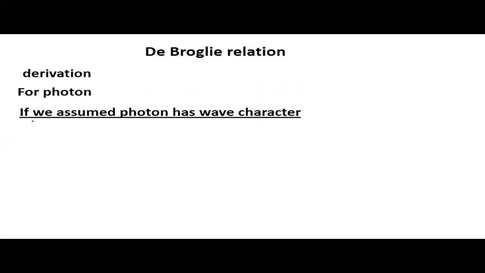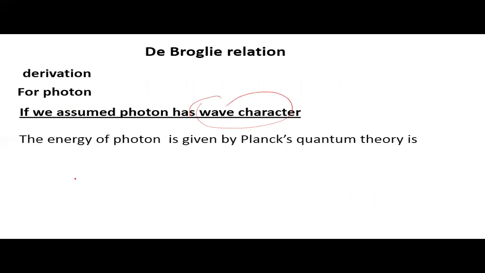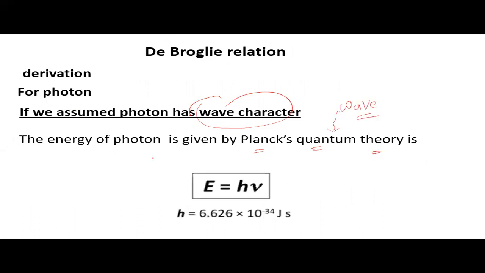Now we will derive the de Broglie relationship for a photon. If we assume the photon has wave character, the energy of the photon is given by Planck's quantum theory, because this theory explains the wave nature of light. So E is equal to h nu, where E is energy, h is Planck's constant, and nu is frequency. We consider it equation number 1.